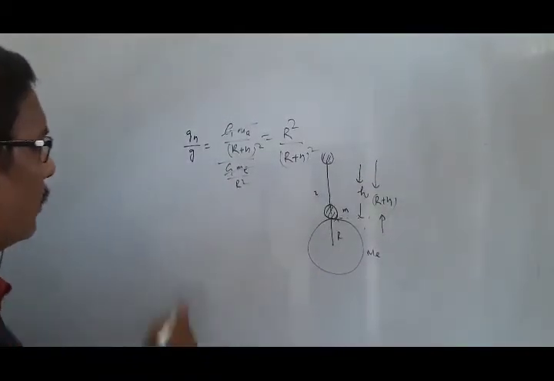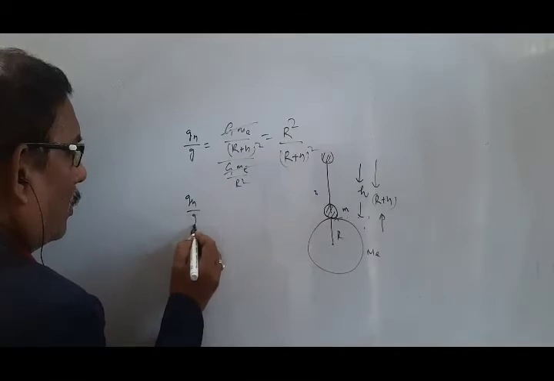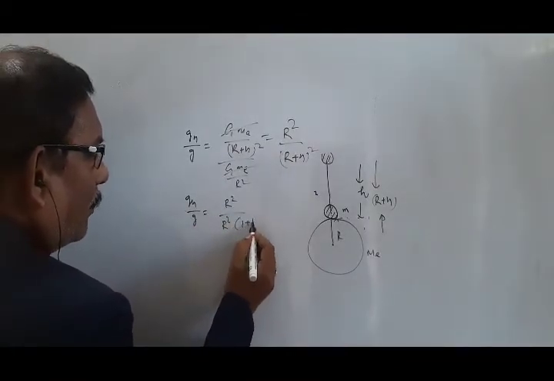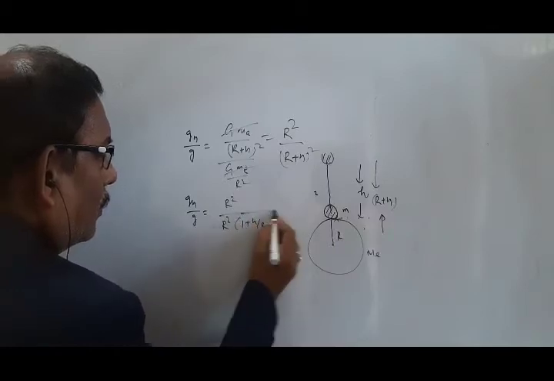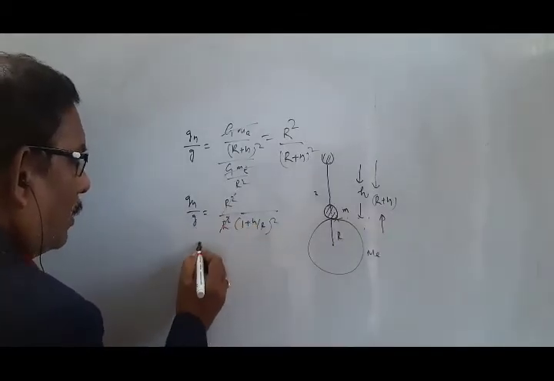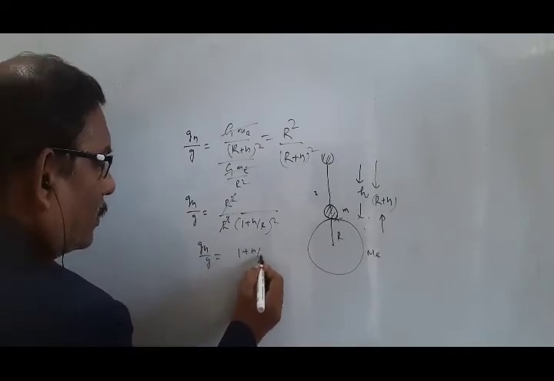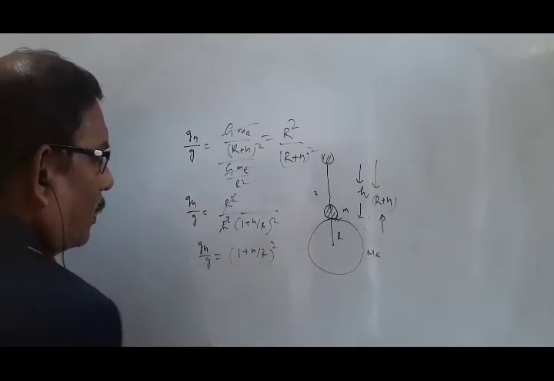Now taking R square common here, it becomes 1 plus h by R whole square in the denominator. Cancelling this factor, gh by g equals 1 plus h by R whole square to the power minus 1.